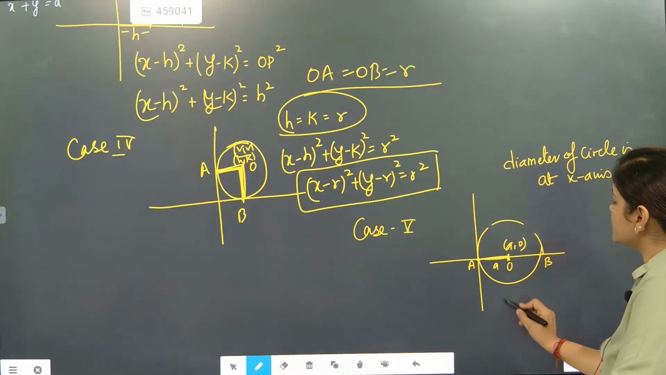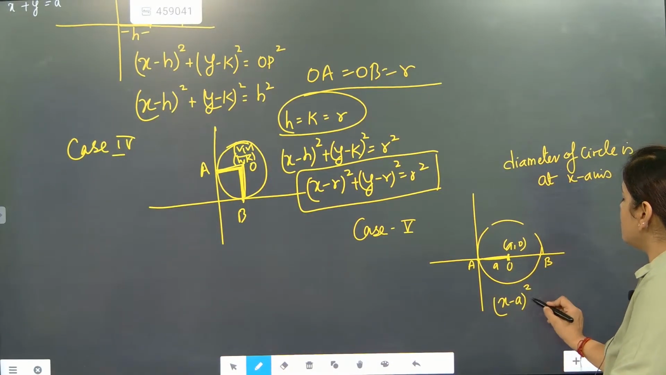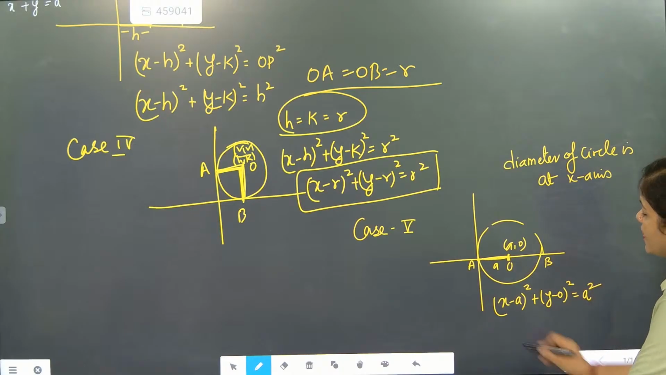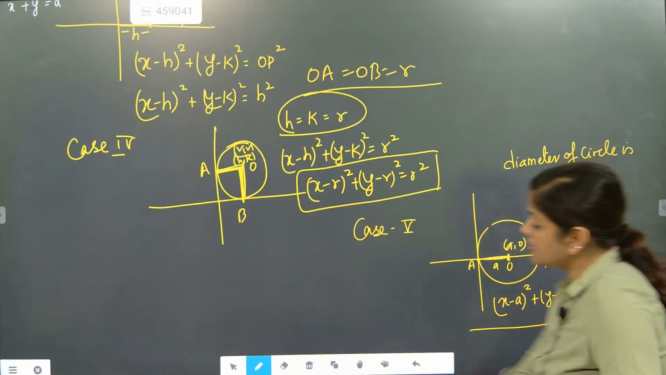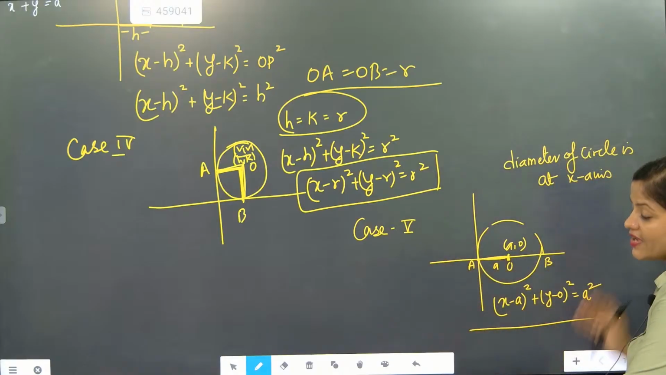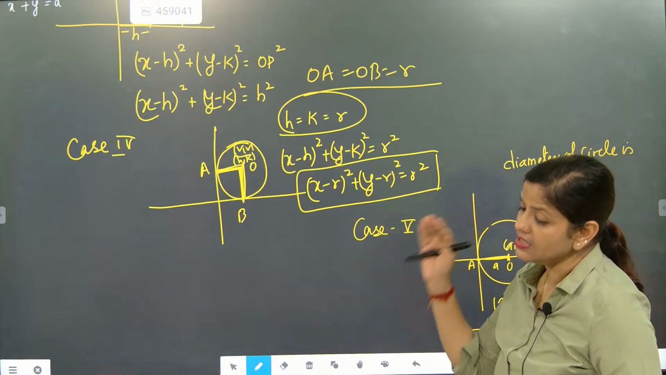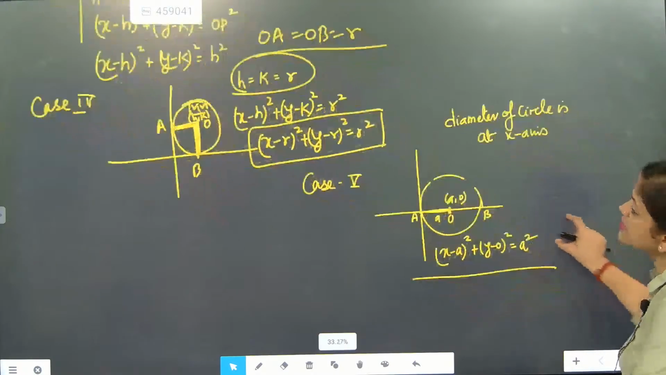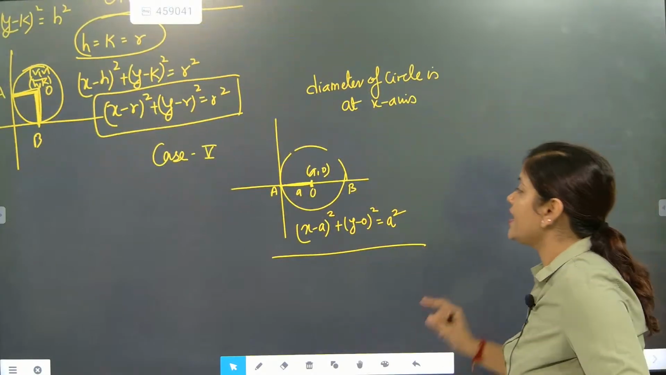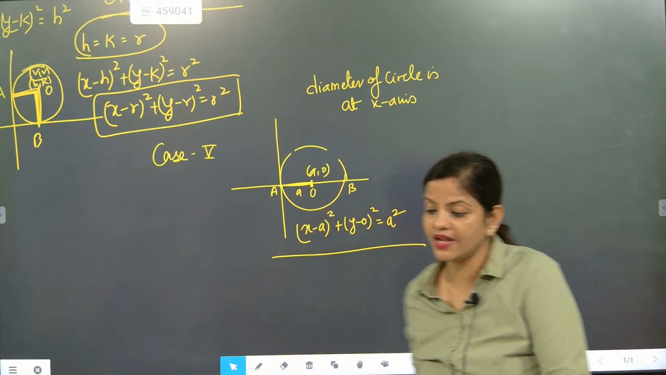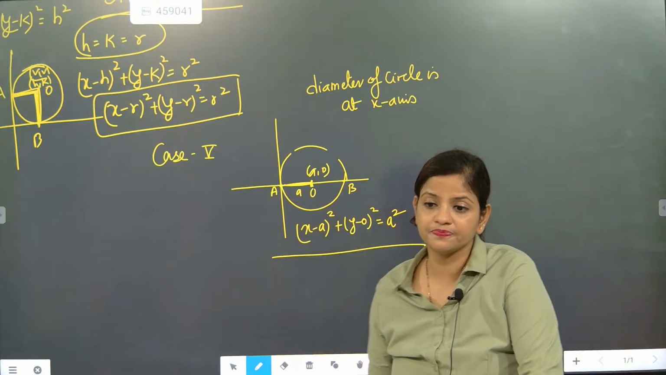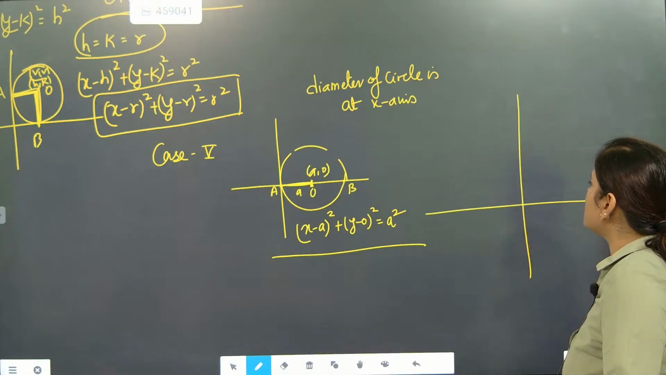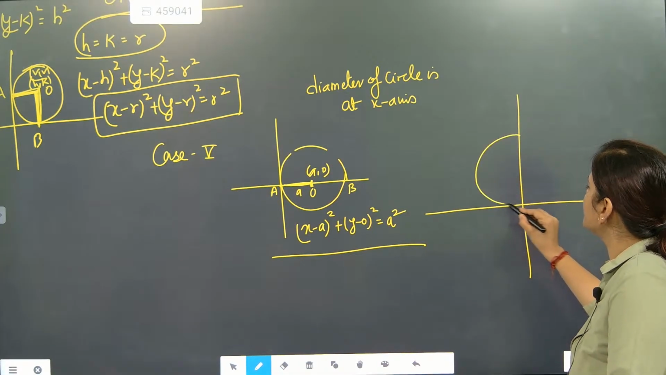So what is the standard equation of the circle? (x minus a) whole square plus (y minus 0) whole square is equal to a square. In that case, the circle diameter is on the x-axis, then the equation becomes like this. Now what about the equation when the circle diameter is on the y-axis? Anybody say the equation please?